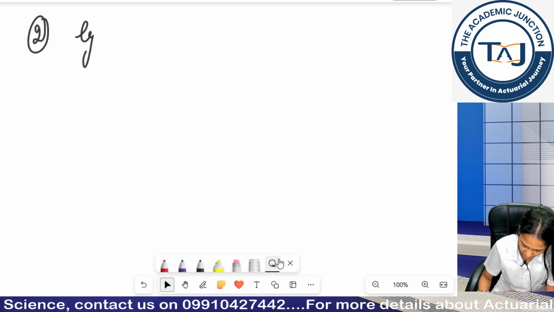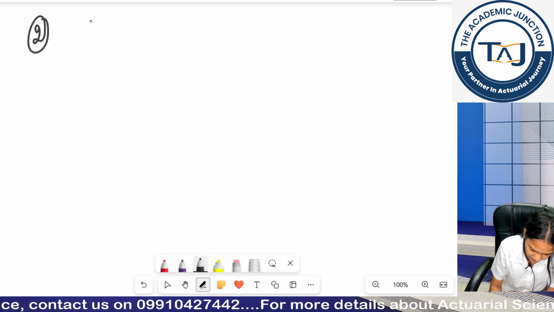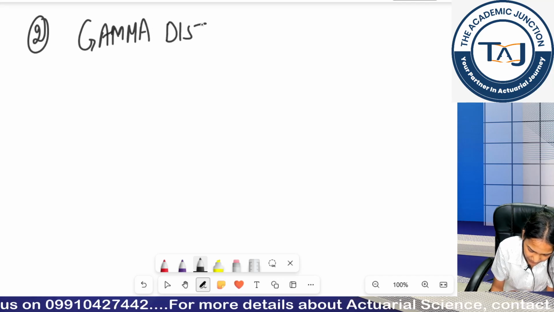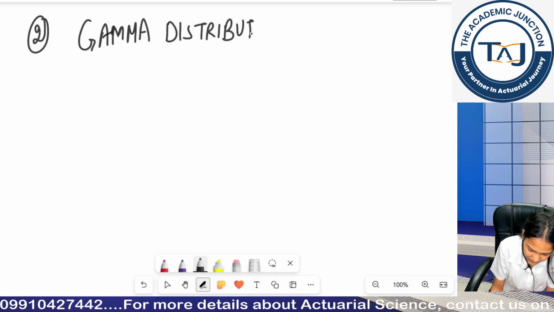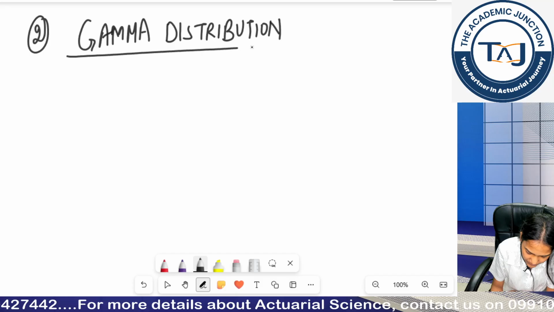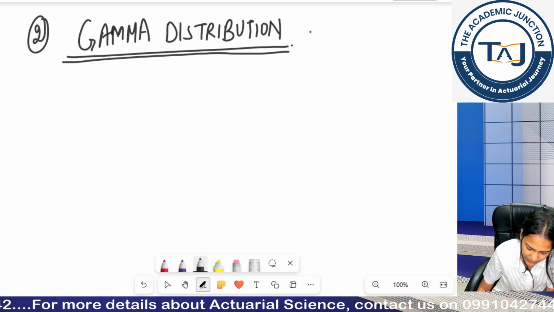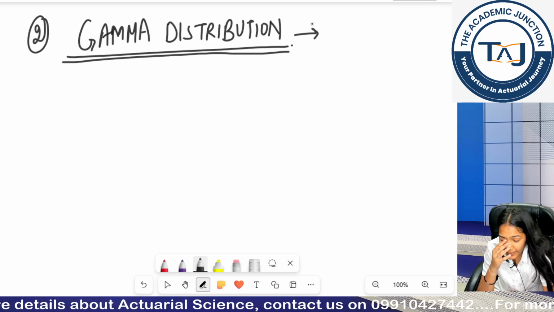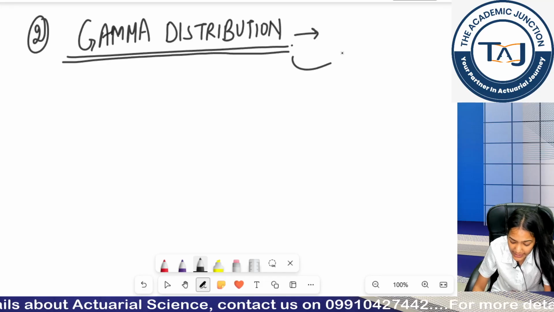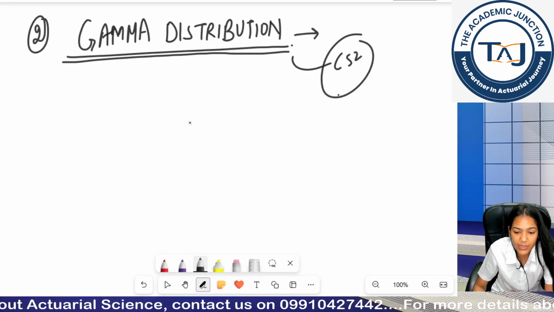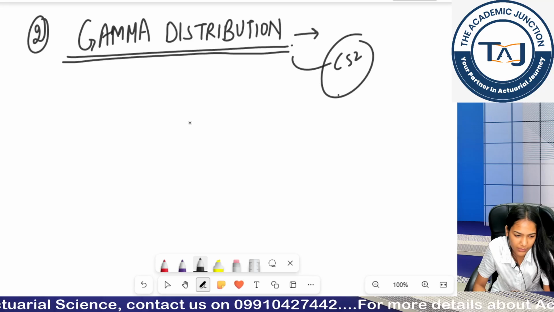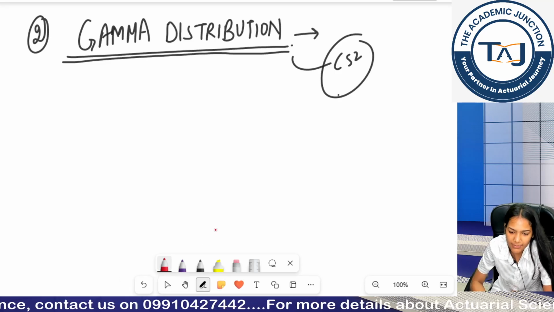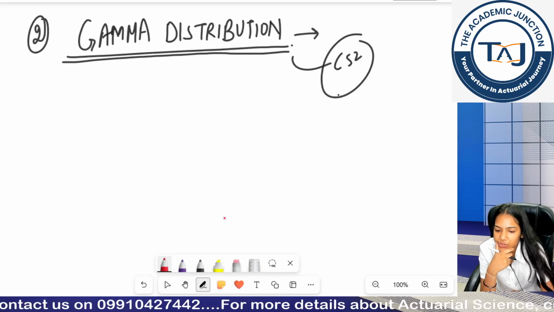Okay. Now note down the heading gamma distribution. A very important distribution. Very important, and when I talk CS2 involves the use of gamma distribution a lot. Now before moving to gamma distribution, let me give you an example where we can use gamma distribution.